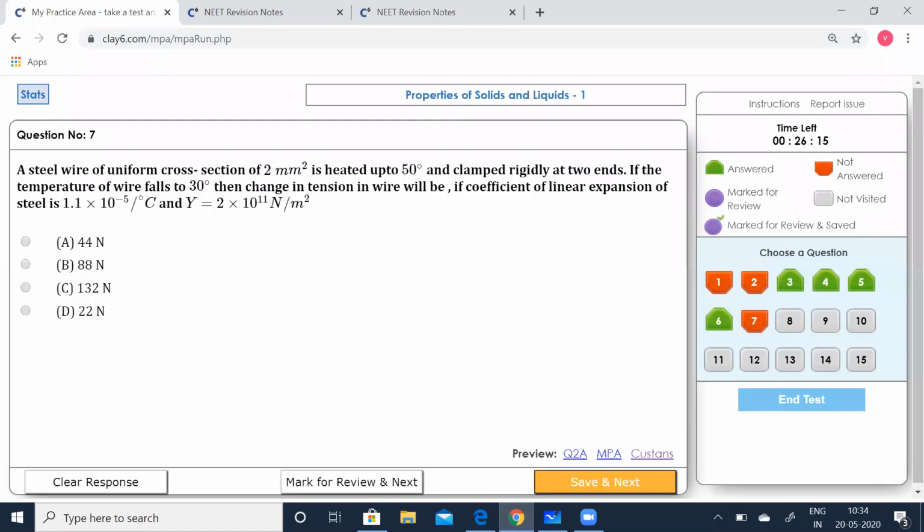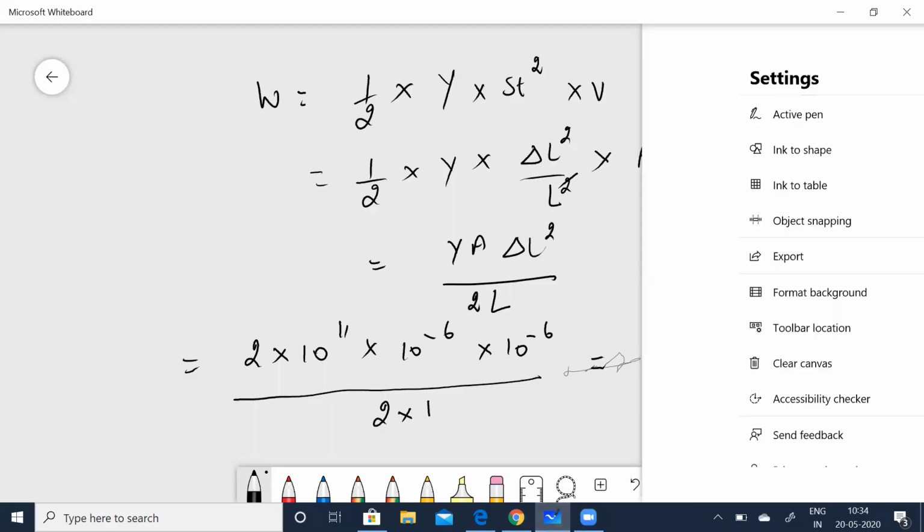A steel wire of uniform cross section of 2 millimeters squared is heated up to 50 degrees and clamped rigidly at 2 ends. We learned about the cantilever, you can make use of that now. If the temperature of the wire falls to 30 degrees, then the change in tension in the wire will be what, if the coefficient of linear expansion of steel is 1.1 into 10 to the power of minus 5, and Y is 2 into 10 to the power of 11 Newton per meter squared. All right, let's solve this.